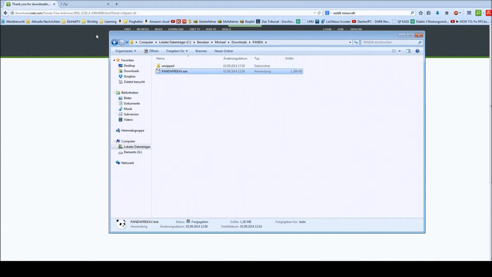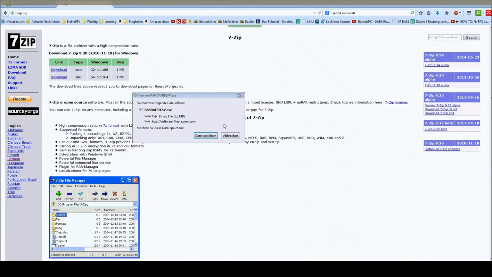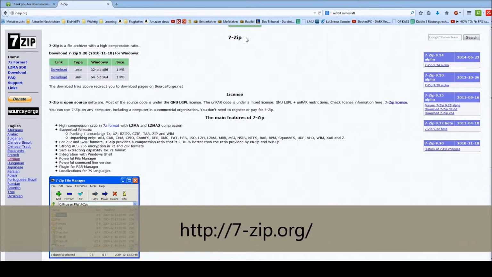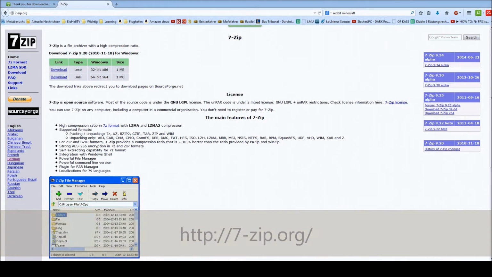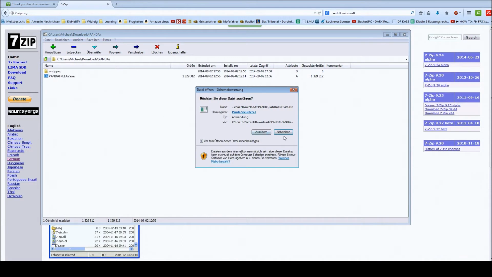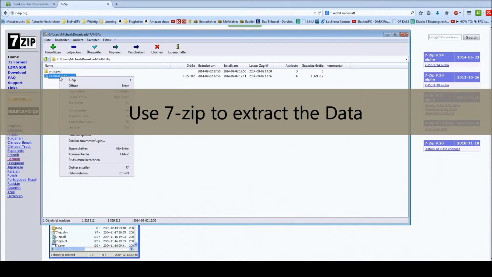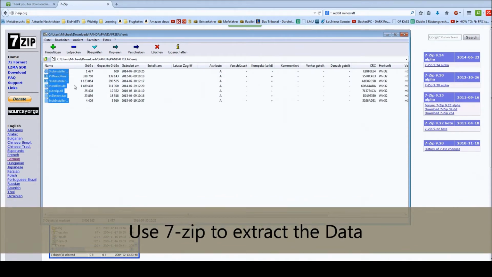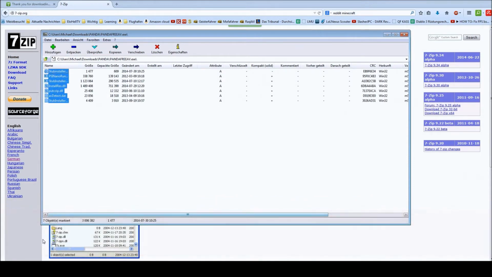At first you take some zip software. I take 7-zip, and you go ahead and you open the exe data. You can extract then the data to a folder.